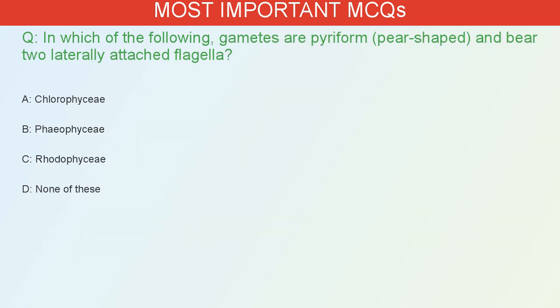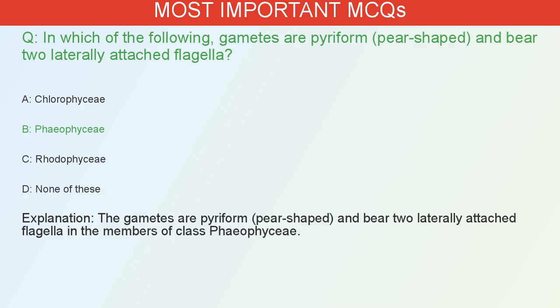In which of the following are gametes piriform, pear-shaped, and bear 2 laterally attached flagella? A. Chlorophyceae. B. Phaeophyceae. C. Rhodophyceae. D. None of these. The correct answer is B. The gametes are piriform, pear-shaped, and bear 2 laterally attached flagella in the members of class Phaeophyceae.